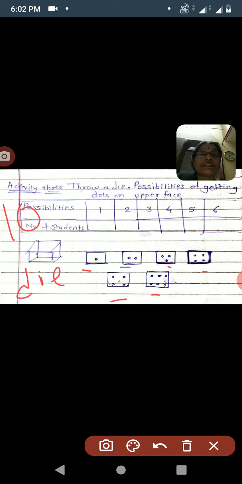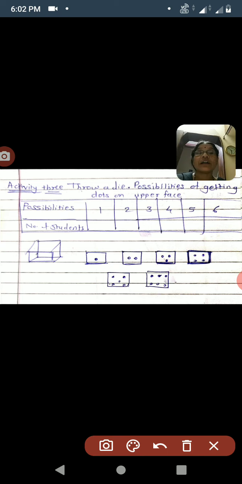Means in this way, taking a die, do this activity, and then you will observe that there is a possibility of getting 1, a possibility of getting 2, and so on. This is the possibility of getting 1 to 6 numbers when we throw a die.